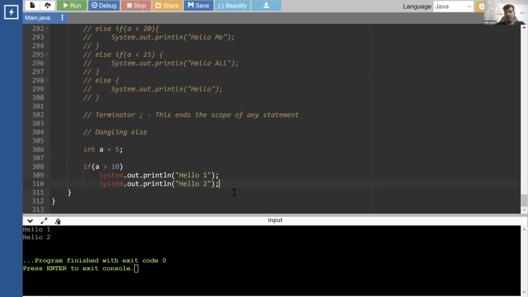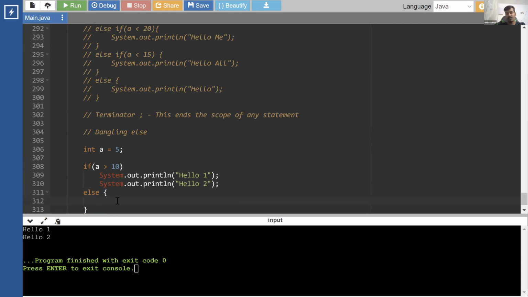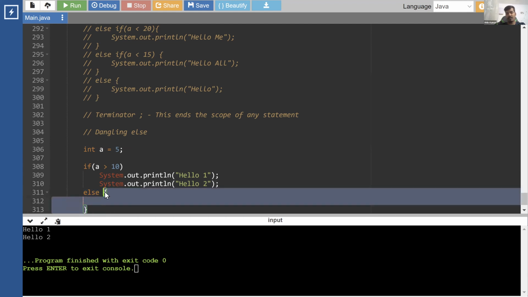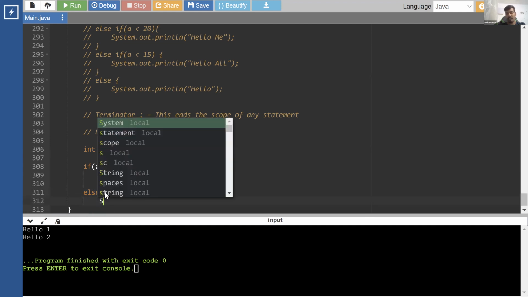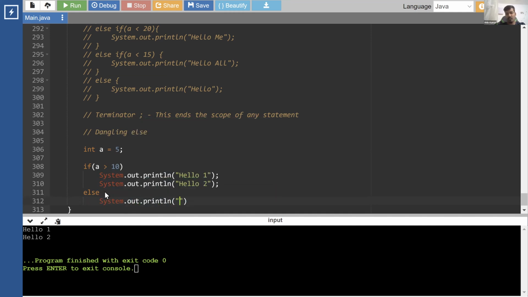So the next part: this is easy if we have a single if, but what if we have an else? What if I write an else over here? What is going to happen? Let's write this else even without curly brackets. System.out.println, let's say hello 3.